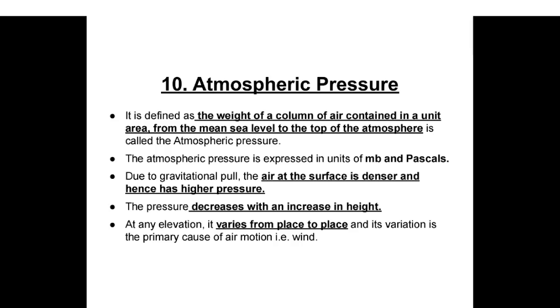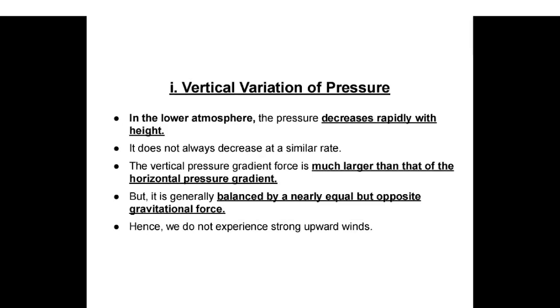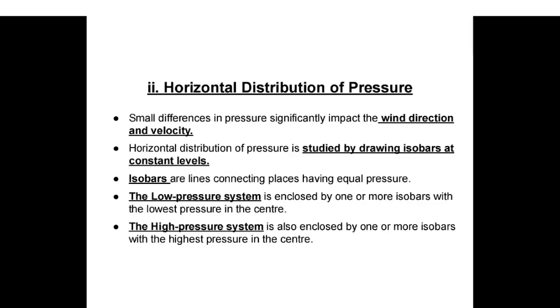At an elevation, it varies from place to place, and its variation is the primary cause of air motion, that is, wind. Vertical variation of pressure. In the lower atmosphere, the pressure decreases rapidly with height. It does not always decrease at a similar rate. The vertical pressure gradient force is much larger than the horizontal pressure gradient, but it is generally balanced by a nearly equal but opposite gravitational force. Hence, we do not experience strong upward winds.